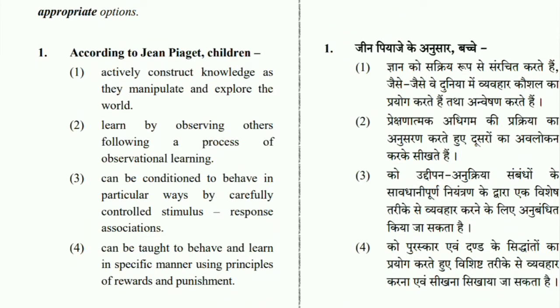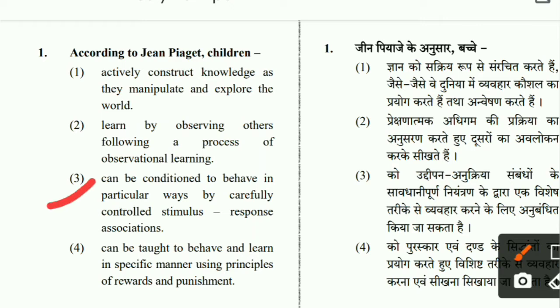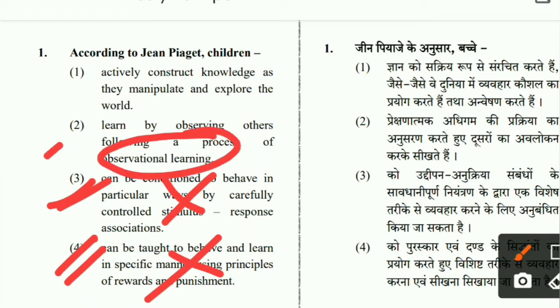First one is, according to Jean Piaget, children actively construct knowledge as they manipulate and explore the world, then learn by observing others following a process of observational learning, then can be conditioned to behave in particular ways by carefully controlled stimulus-response associations, can be taught to behave and learn in a specific manner using principles of reward and punishment. So from these options we can clearly see this is classical conditioning, and reward and punishment is operant conditioning. So these two options get cancelled. This is observational learning, this is not the correct option.